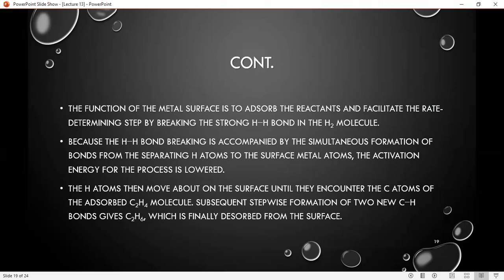The hydrogen atoms then move about on the surface until they encounter the carbon atoms of the adsorbed ethylene molecule. Subsequent stepwise formation of two new carbon-hydrogen bonds gives the ethane, which is finally detached from the surface.